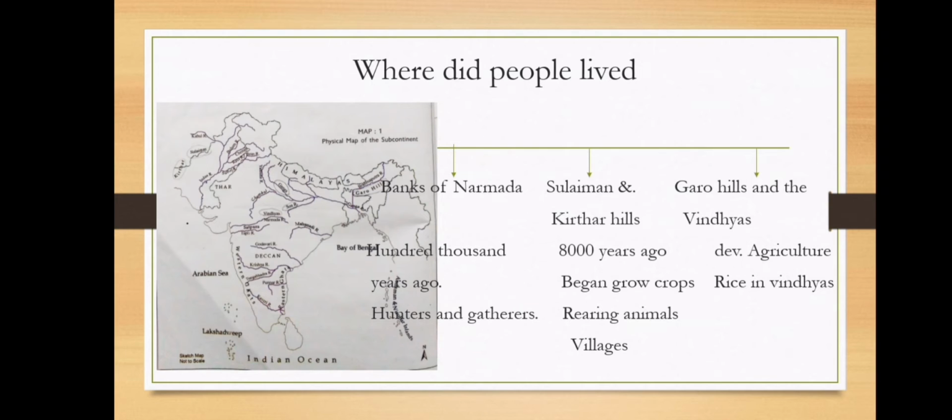Second, where did people live? Earlier, several 100,000 years ago, there is proof of some people who lived near the banks of Narmada. The proofs of the earliest people are always found near riversides. Why is it like that? Because for survival we need water. So they chose a place where there is plenty of water and other food available.